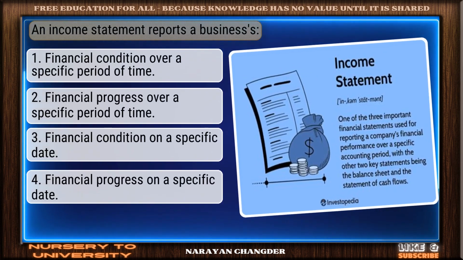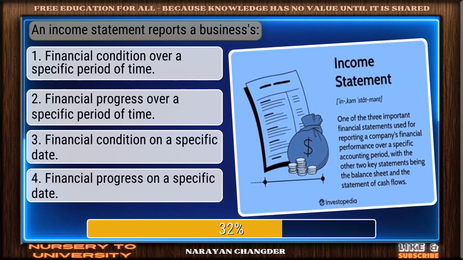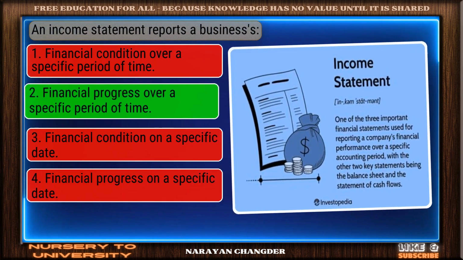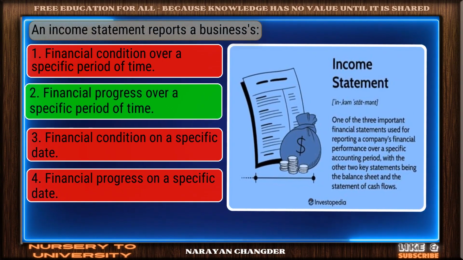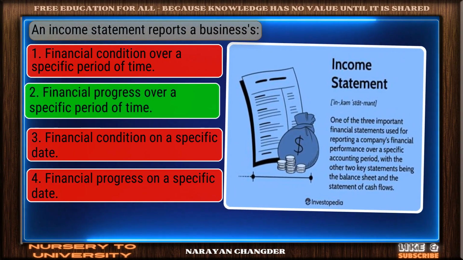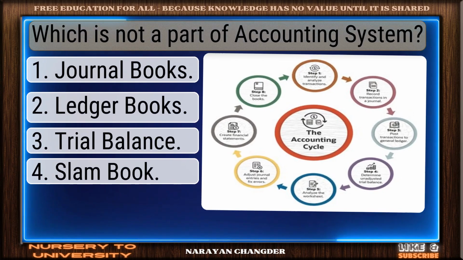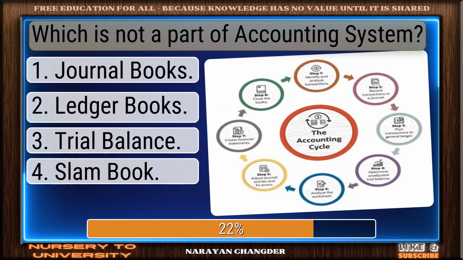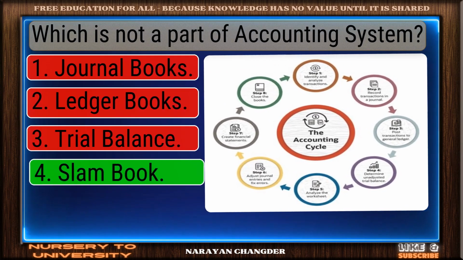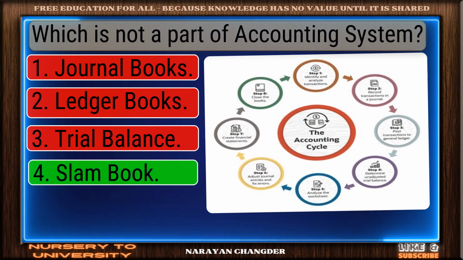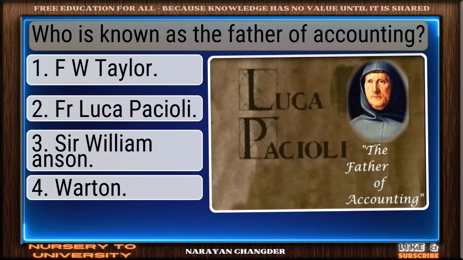An income statement reports of businesses. Smart move. Financial progress over a specific period of time is an accurate answer. Which is not a part of accounting system? Sharp thinking. Slam book is the right choice.